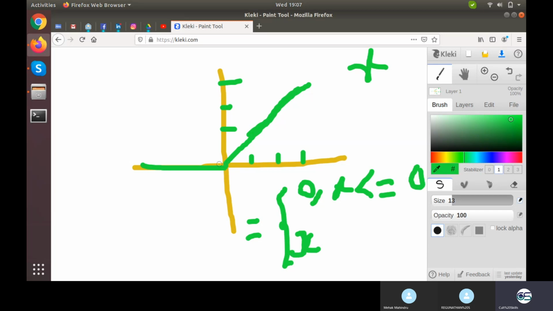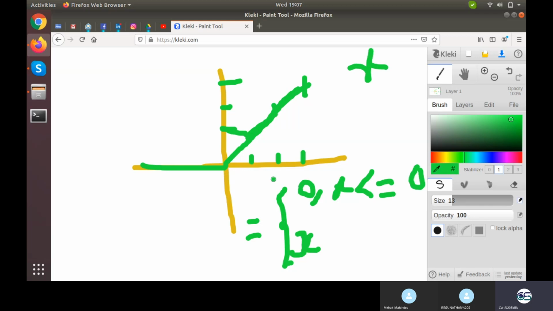Okay, so if you are 0 or less than 0, then your output would be 0. If you are 1, then your output would be 1. I just drew the graph with some human error. If you are 2, then your value would be 2. If you are 3, then your value would be 3, and so on for 4, 5, 6.